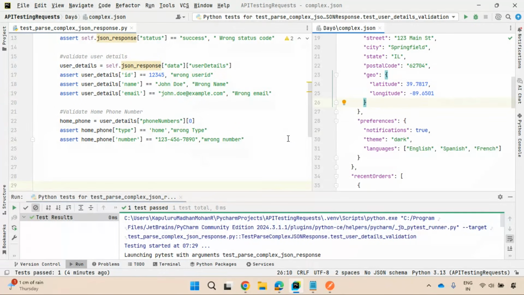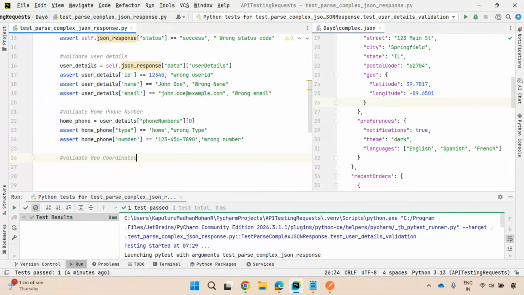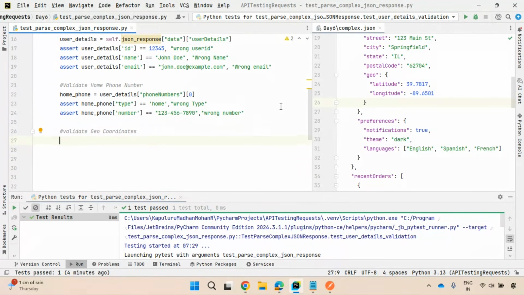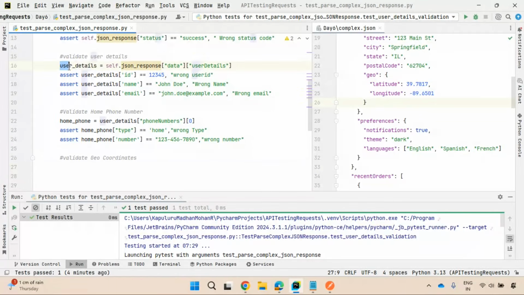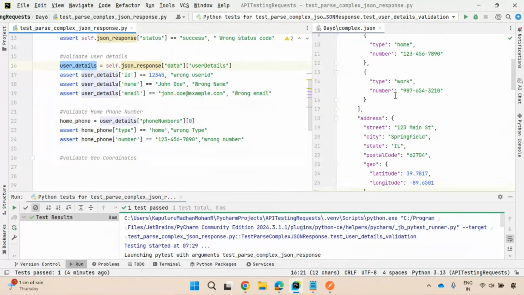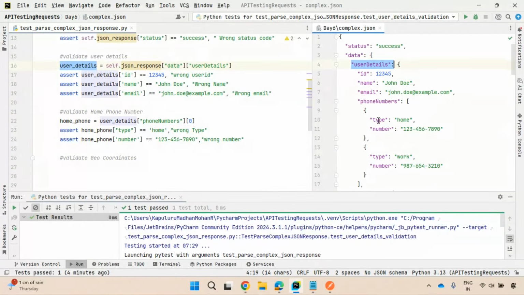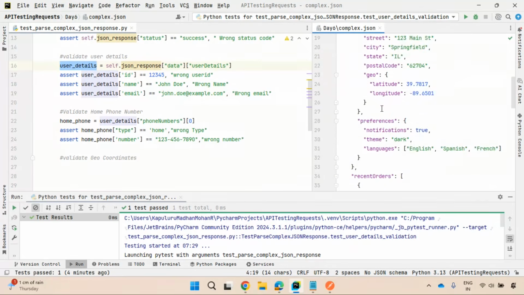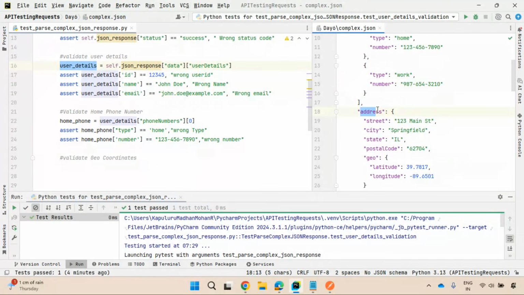So validate geo coordinates. How can you validate? First, from user details which you captured up to here, capture the address and then geo.